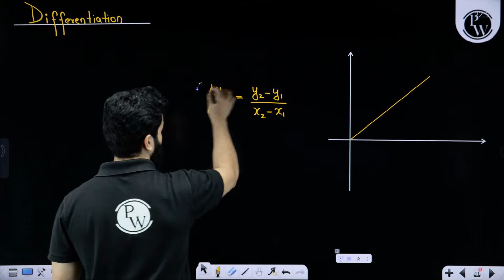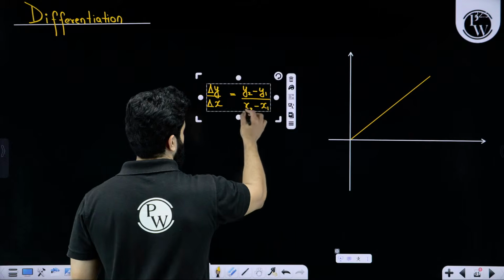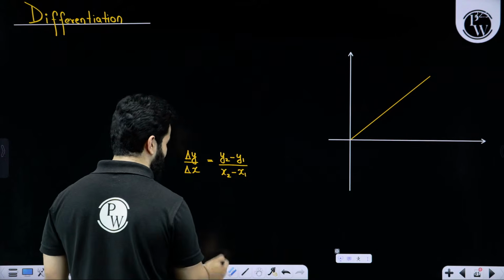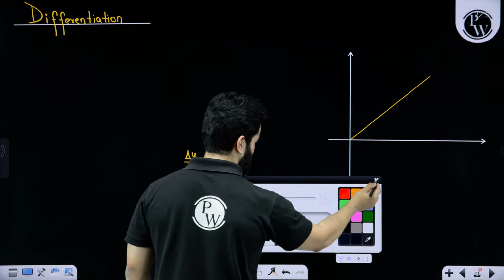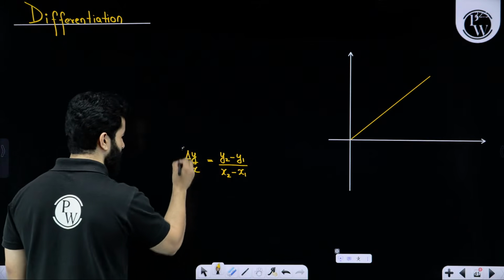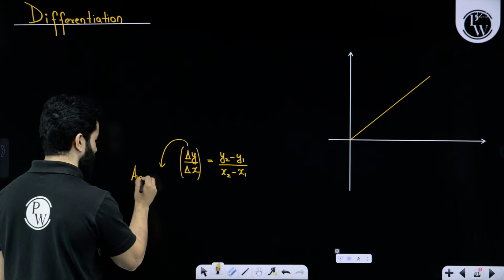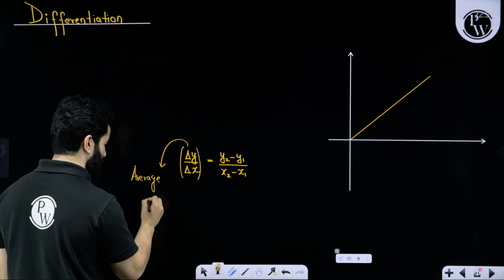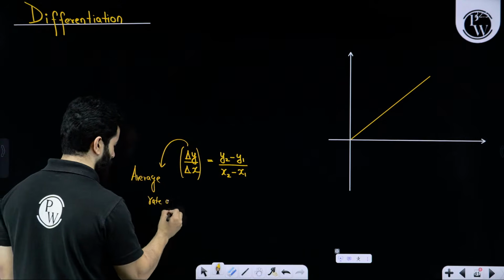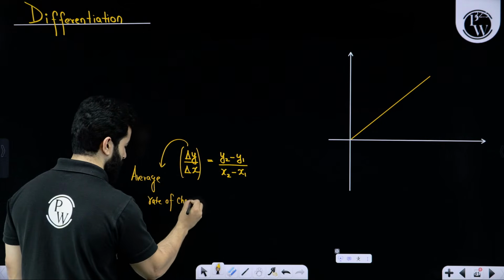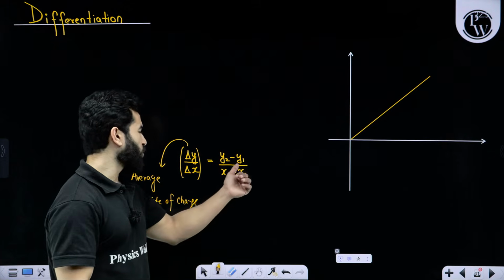Pay attention. This dy by dx can also be called the average rate of change.